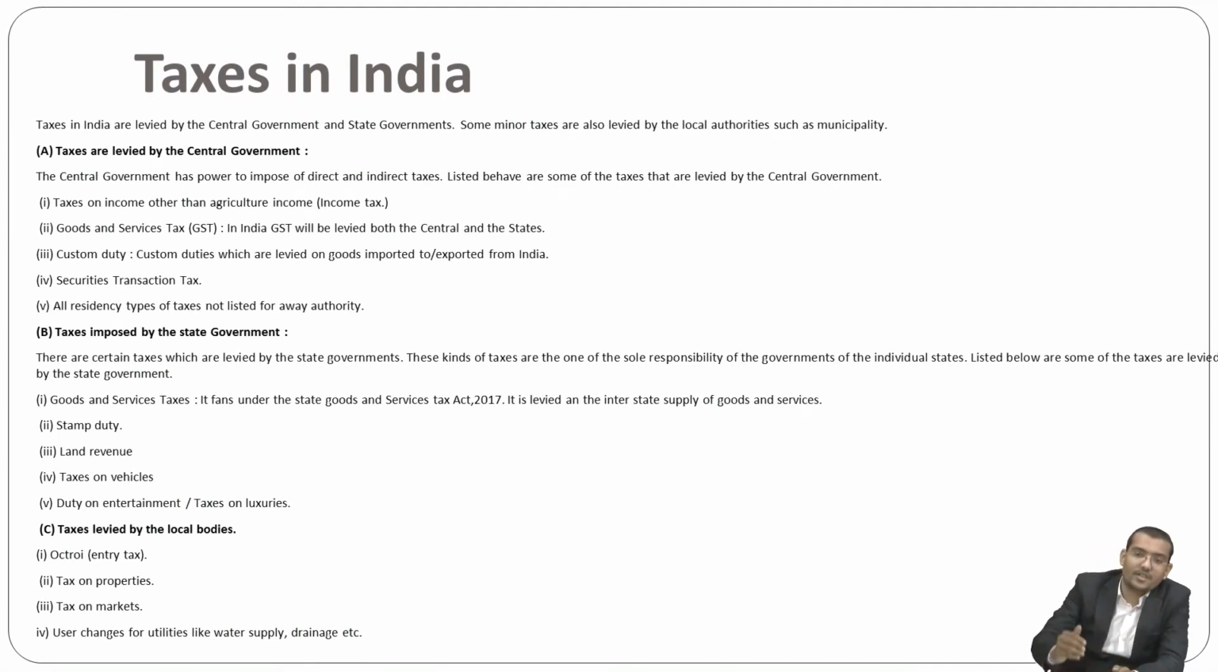As I told you earlier, the Constitution of India defines three lists: List 1, List 2 and List 3. List 1 is the Union List, List 2 is the State List, and List 3 is the Concurrent List. On that basis, my dear friends, taxes in India are levied by the central government and the state government, and some minor taxes can easily be handled by a local authority such as a municipality.